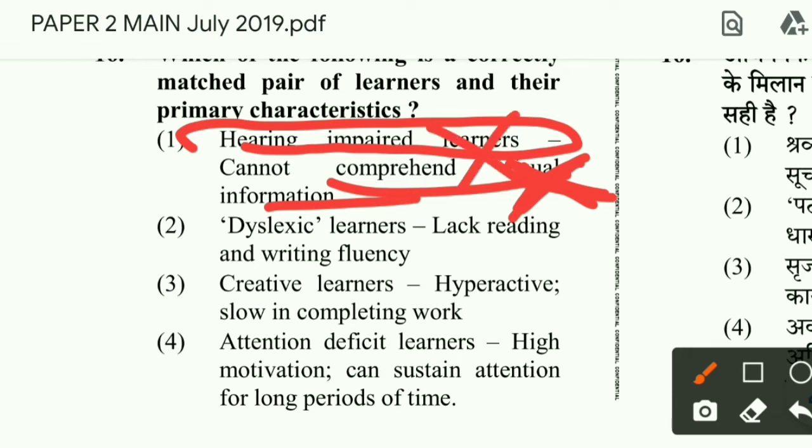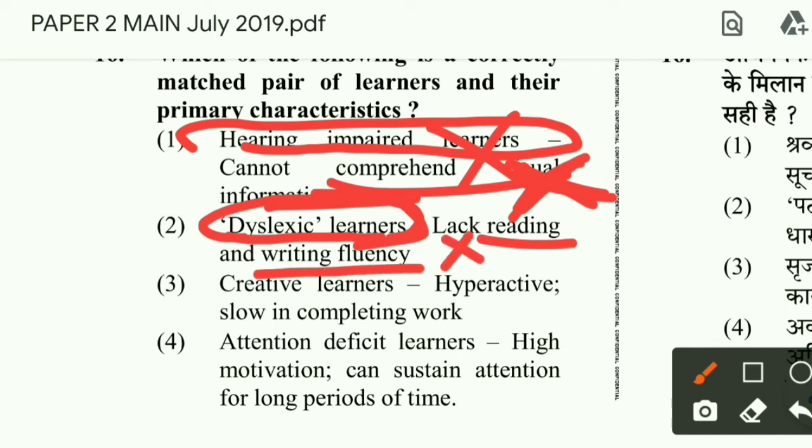Dyslexic, lack reading and writing fluency. Yes, dyslexic is someone who cannot read properly. So one who is not able to read properly will have some problem in writing as well. So this should be the correct option. Let us check 3 and 4.